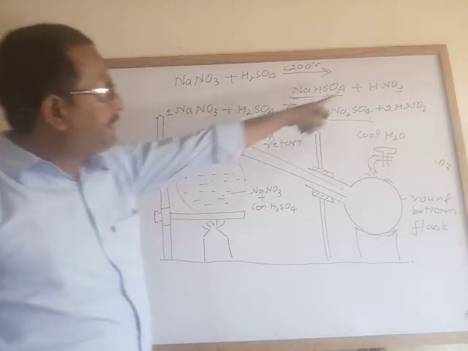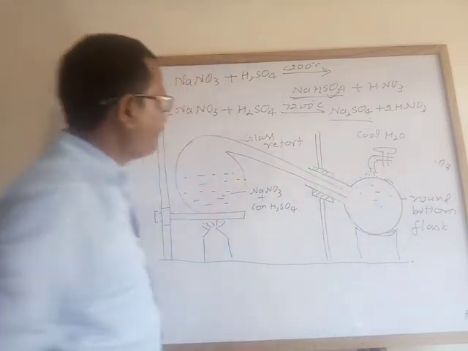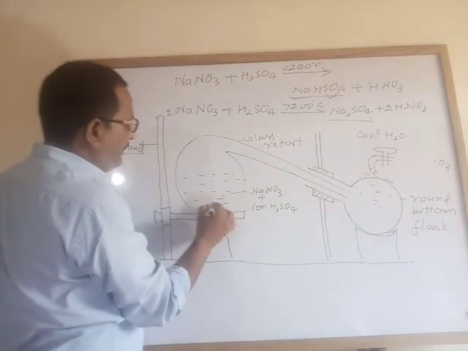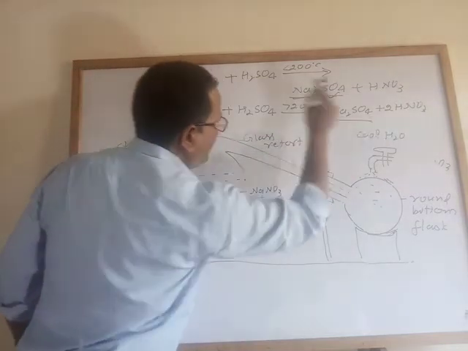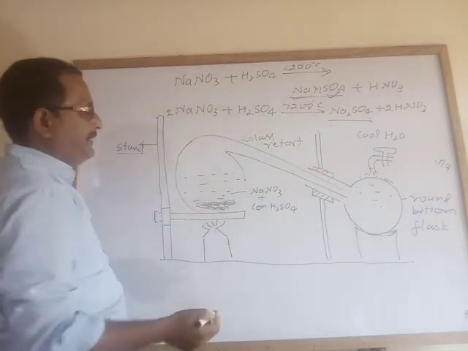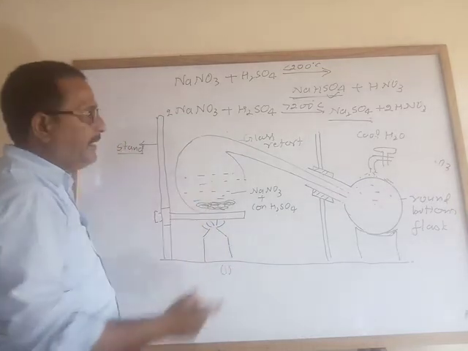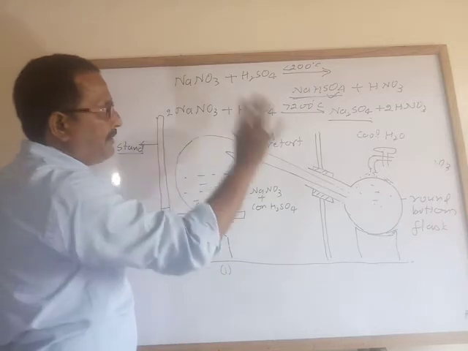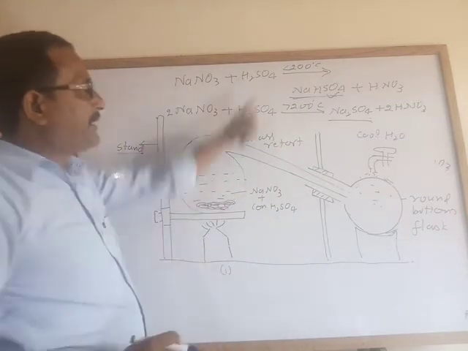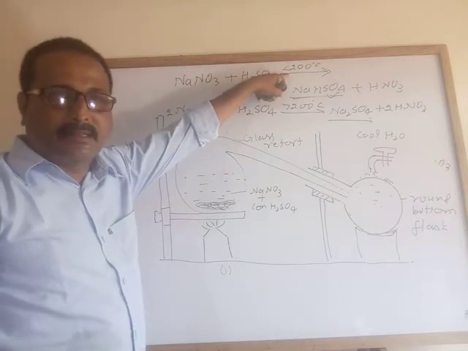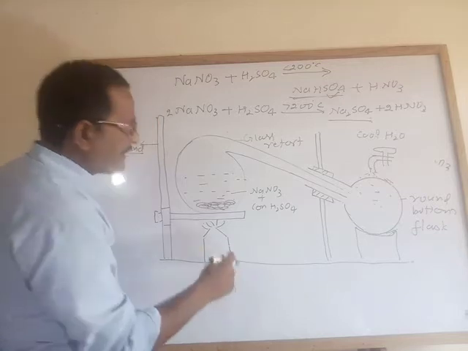When nitric acid vapor forms here, here it also forms a hard crust of sodium sulfate. First condition, if temperature will be more than 200 degrees Celsius, glass apparatus can be damaged. So temperature should be less than 200 degrees Celsius. Second reason, wastage of the fuel.